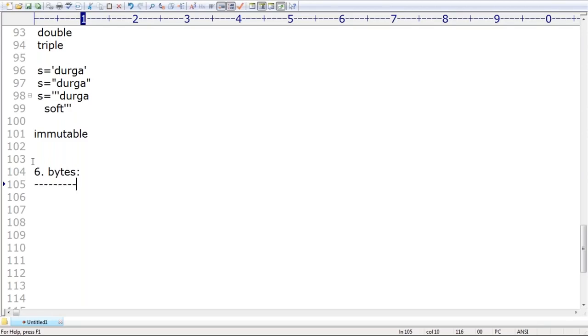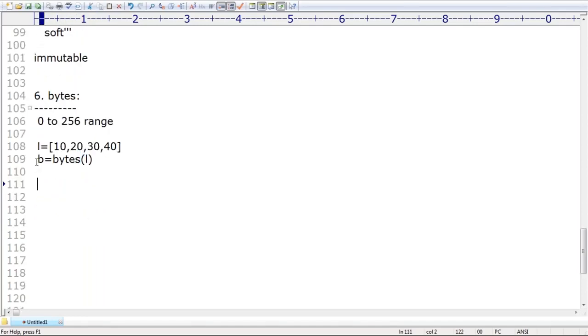To represent a group of byte values in the range 0 to 256 only, we can happily go for the bytes data type. The best example: L is equal to 10, 20, 30, 40. I want to convert these values into bytes type. B is equal to bytes of L.